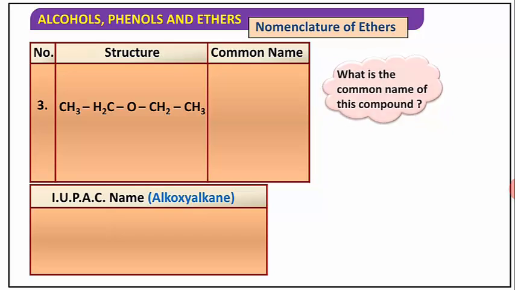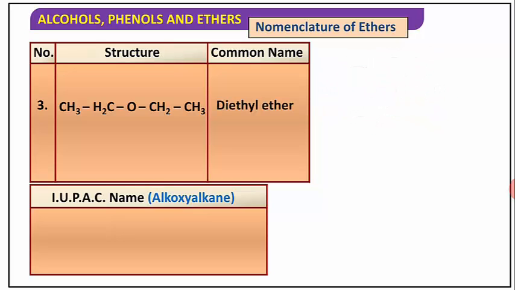Next, here two ethyl groups are attached to oxygen, therefore what is the common name? The common name is diethyl ether. Then what is the IUPAC name of that? Choose any one as the parent, the other one is the substituent, which is ethoxy, and two carbons, therefore ethoxyethane is the IUPAC name.